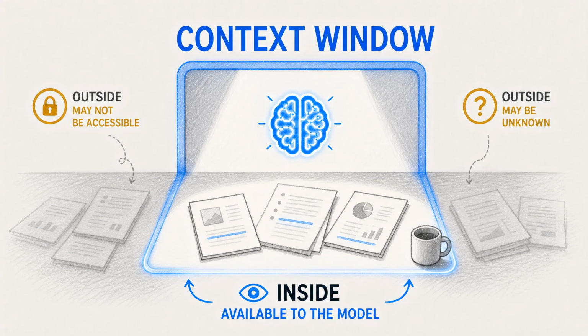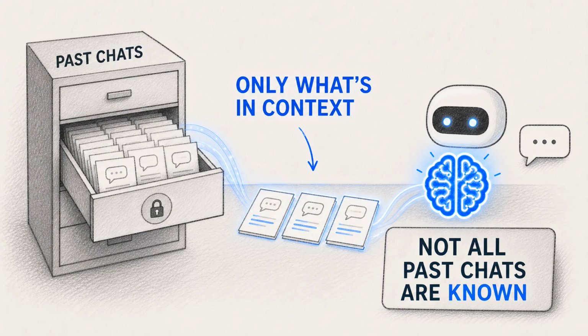The model can only consider text inside its context window. Think of it like the visible papers on a desk. If an earlier detail is inside the window, the model can use it. If it is outside the window, the model may not have direct access to it unless another system brings it back. This leads to a common misunderstanding. People say the chatbot remembers everything. Usually, the model is reacting to the current conversation and any memory features the app provides. The underlying model does not magically know every past chat unless that information is included or retrieved.